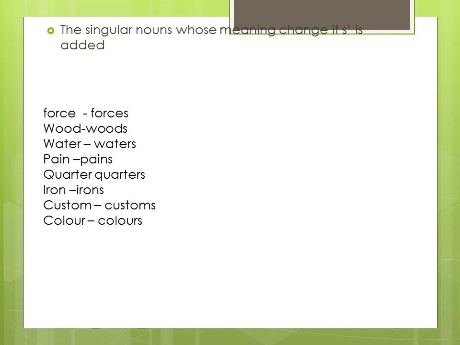So the next word which you can see on the slide is water, and the plural is waters. Let's see how they differ in meaning. Well, water, if you see, it's a very simple term. Of course, it is a material noun. It is a liquid, and you very well know that material nouns are uncountable. So when we use water as a singular term, it is an uncountable noun. Just listen carefully to what I am telling you. It is a liquid used by us in our day-to-day life.